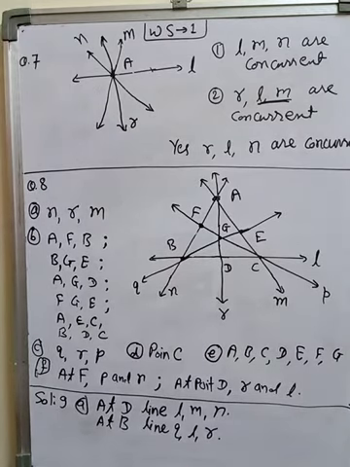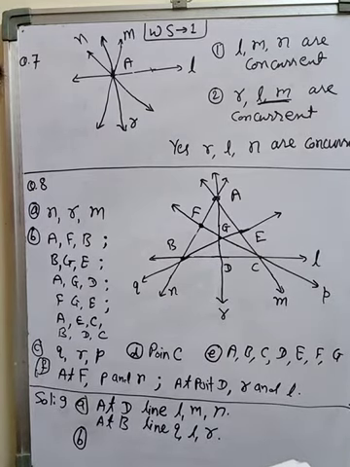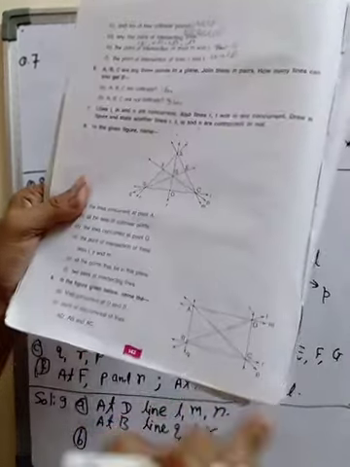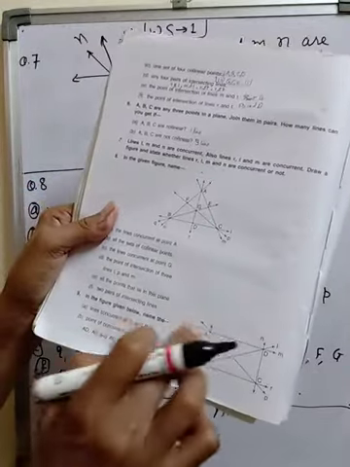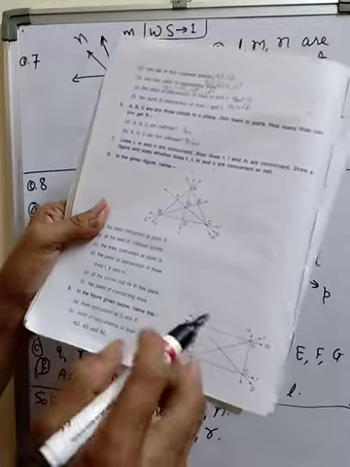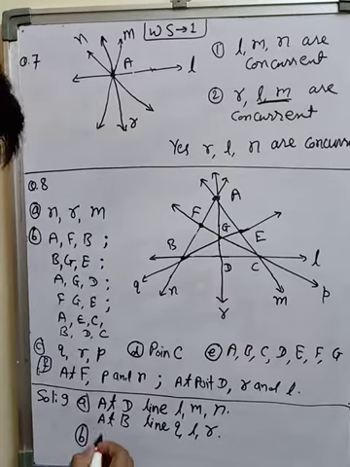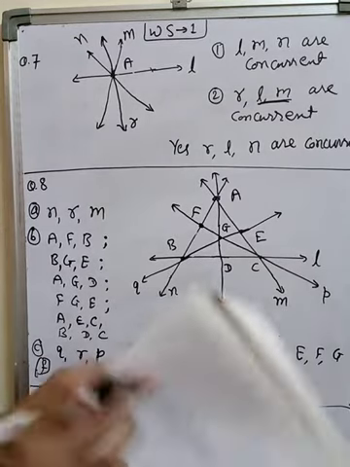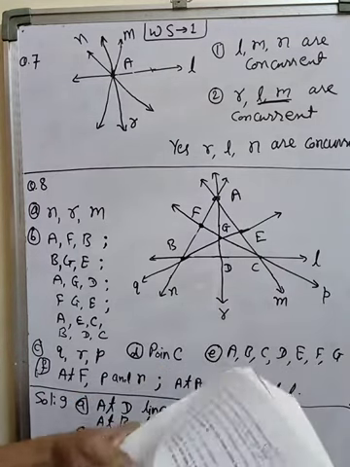Now question B. Point of concurrence of lines AD, AB, AC. You see in the book AB, AD and AC. At which point are all these lines meeting? It is asking at which point these lines meet. They are all meeting at point A. So we will write the answer: point A. This is the answer of this question. So note this down and complete worksheet number 1.